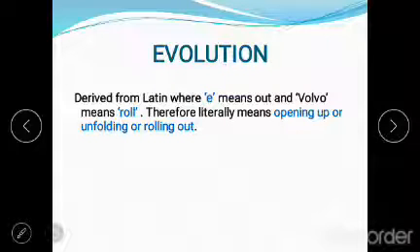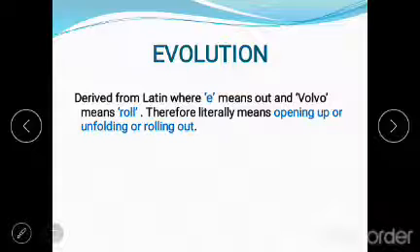Before starting the syllabus, we should first know the meaning of the term. What is evolution? Evolution is actually a Latin word, where e means out and vol means roll, which literally means opening up, unfolding, or rolling out. Something which is unfolding, unrevealed.